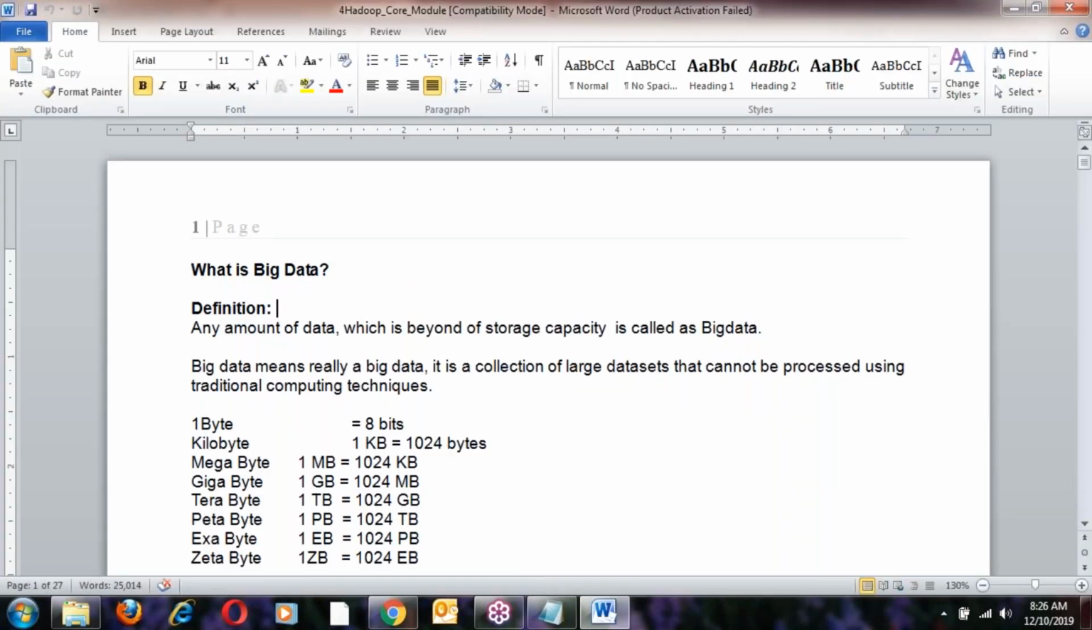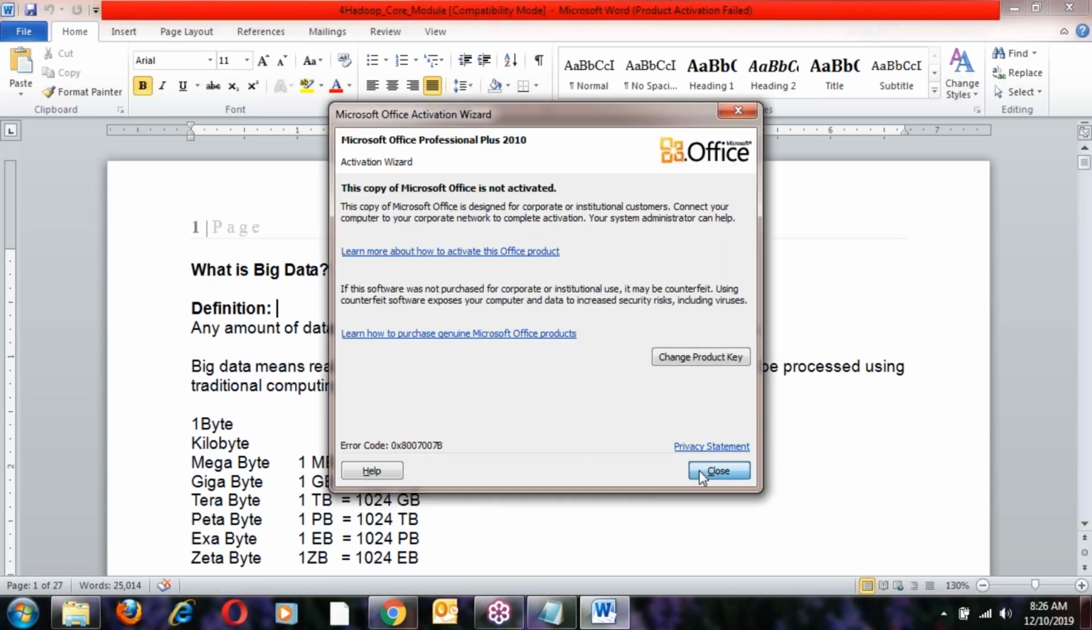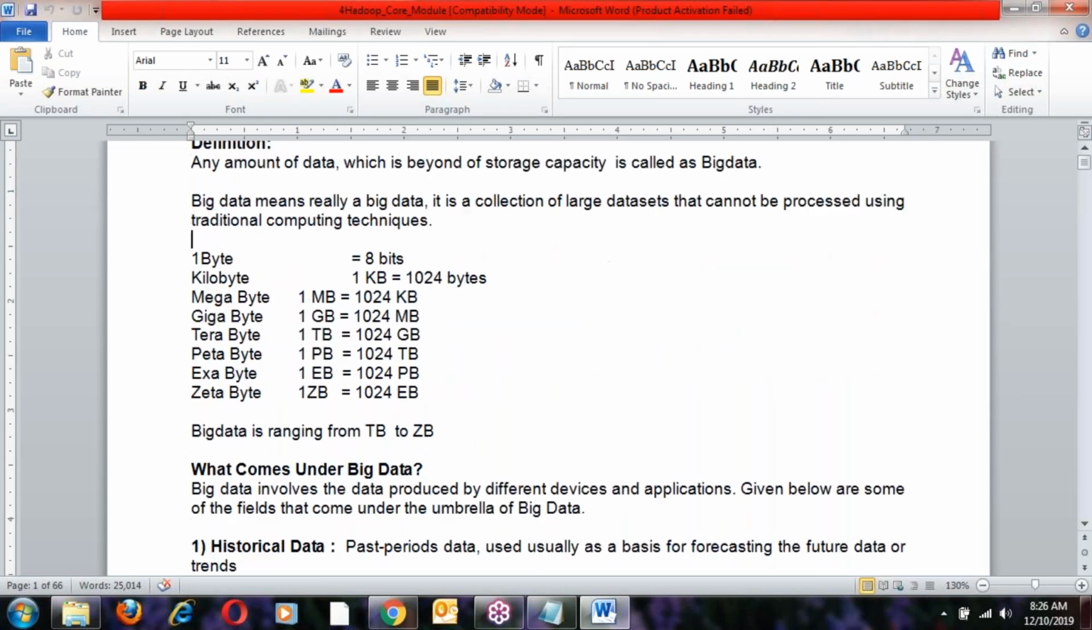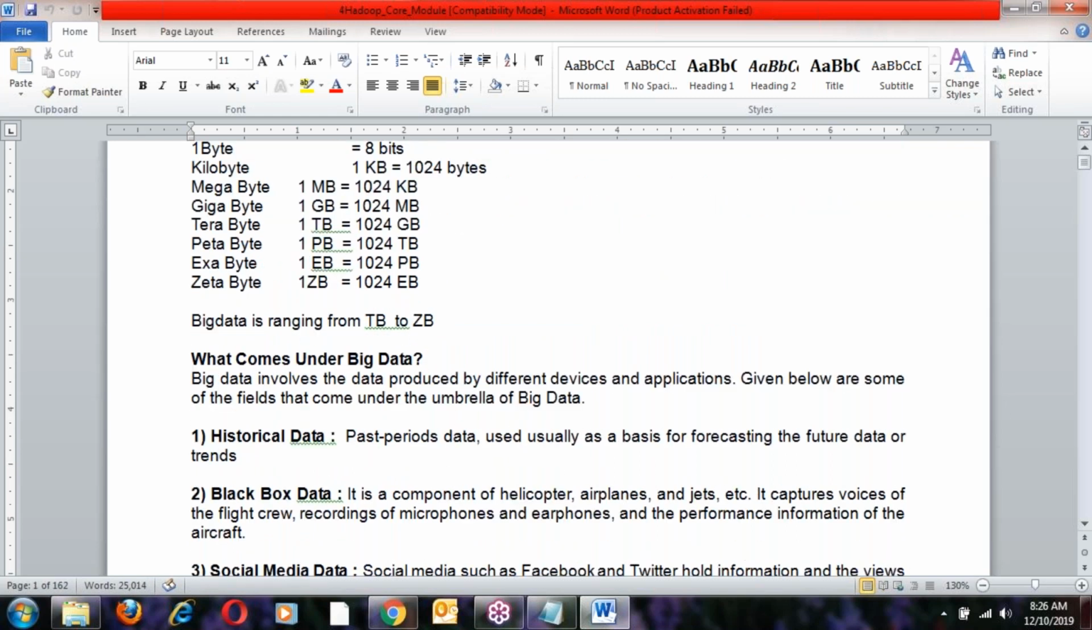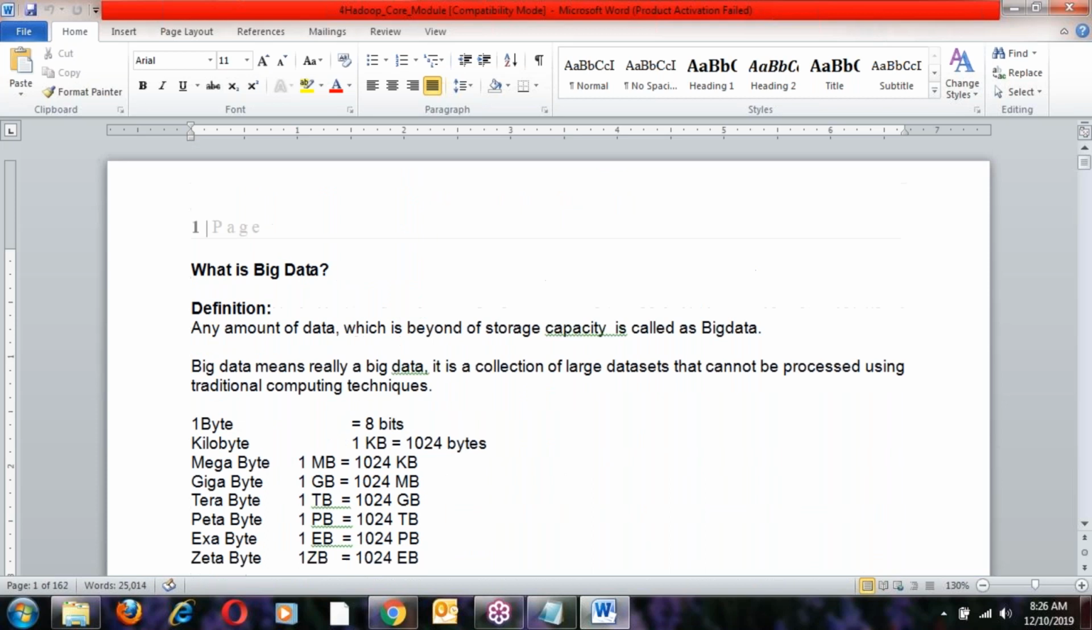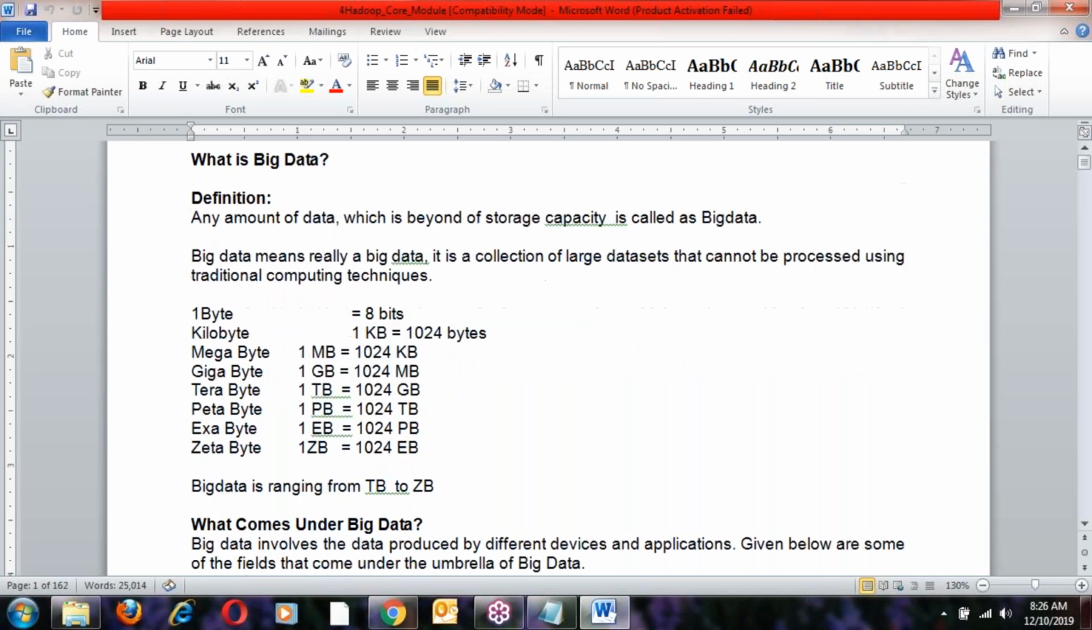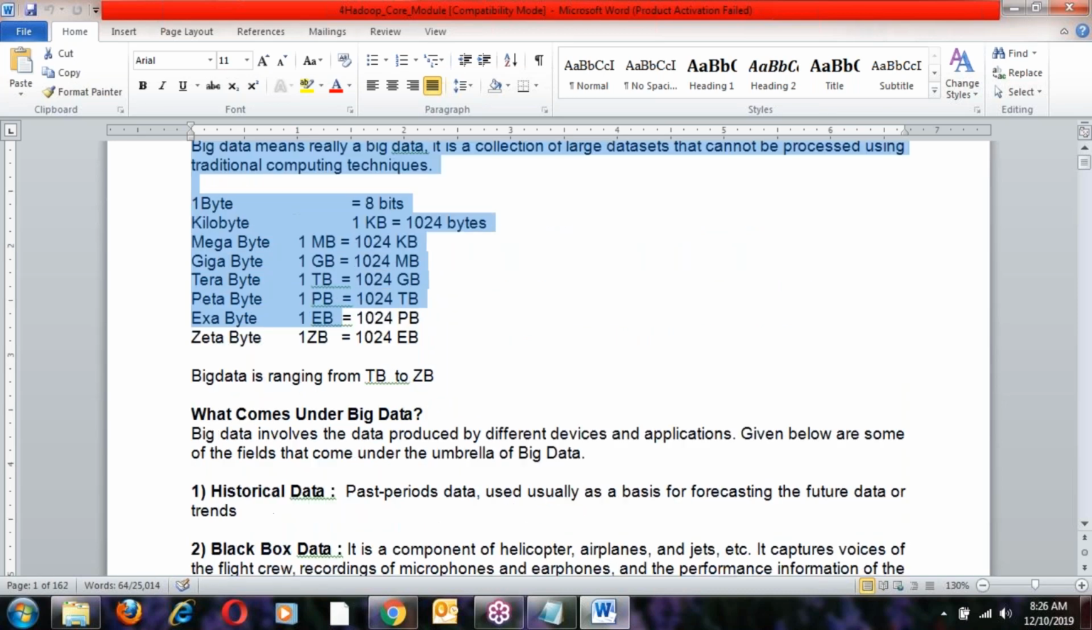This is core modules. Yes, this is around 180 page document, around 180 pages. What is big data? Big data definition. Yes, what did we discuss today?